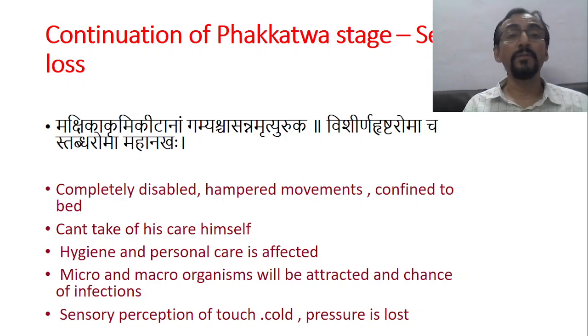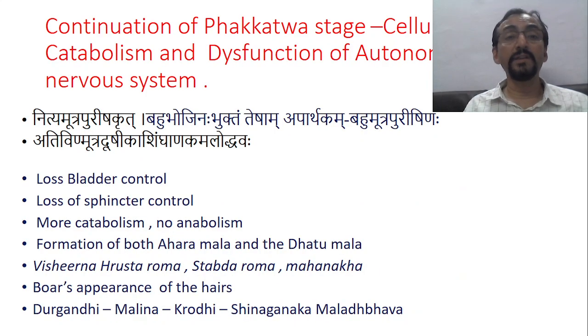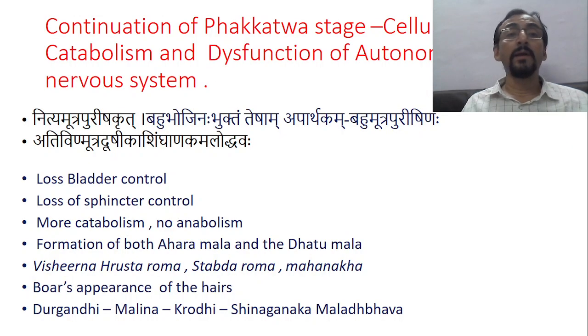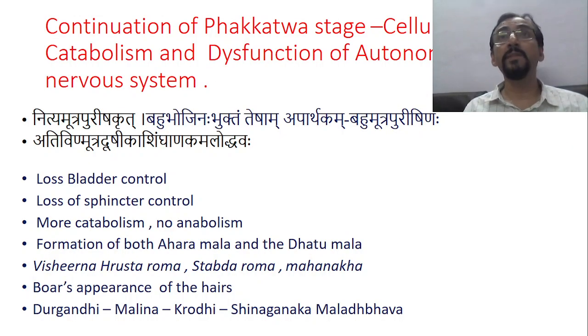Completely lost. Now we go to the further stage. What is that? A continuation of the Phakkatva stage. Now we go to the last stage where cellular catabolism and dysfunction of the autonomic nervous system start. Nitya Mutra Purishakrita. The child is now producing an excess amount of Mutra and also Mala. It is passing involuntarily.